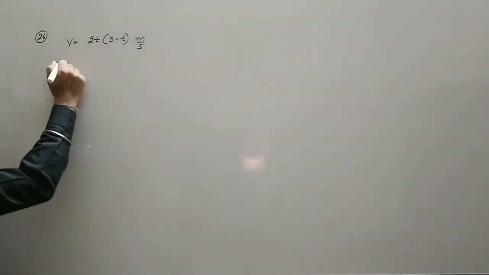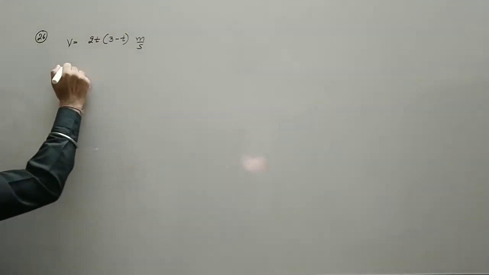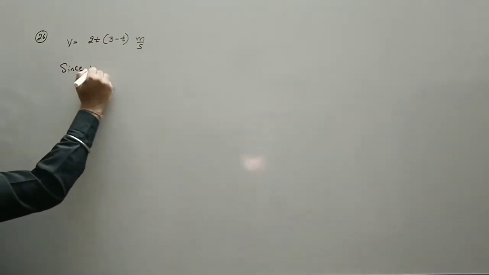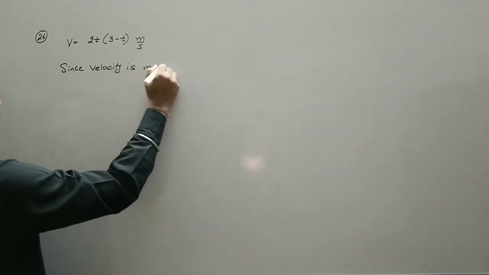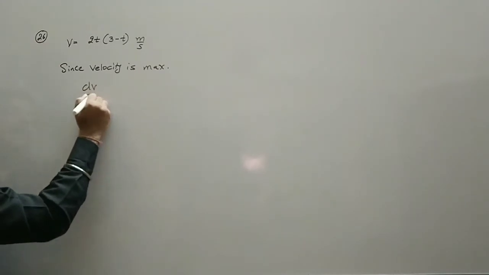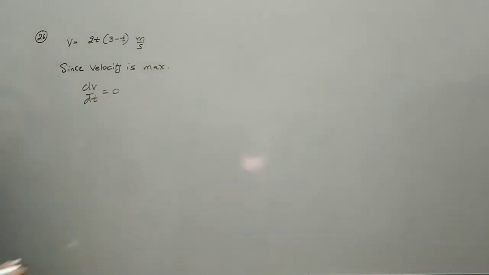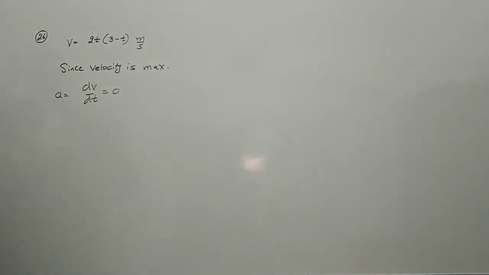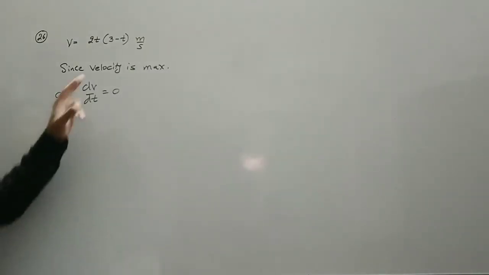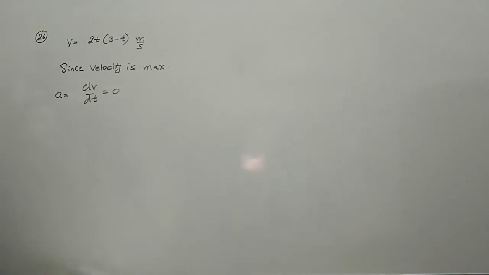So mathematically, since velocity is maximum, dv by dt is equal to 0, and we know that dv by dt is nothing but acceleration. So instead of saying that at maximum velocity the acceleration becomes 0, I can say since the velocity is maximum, its first derivative should be 0.